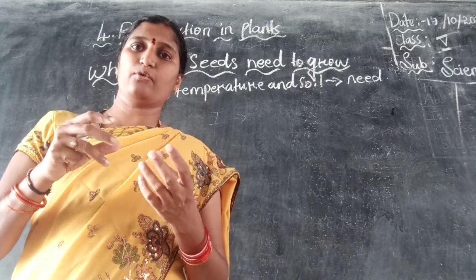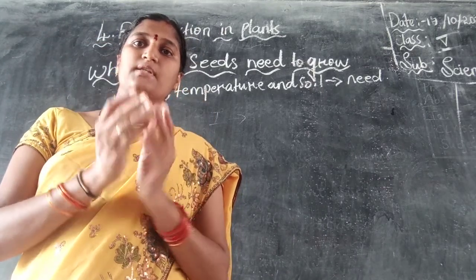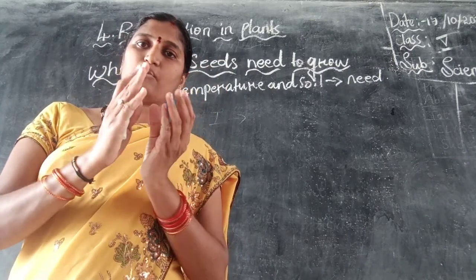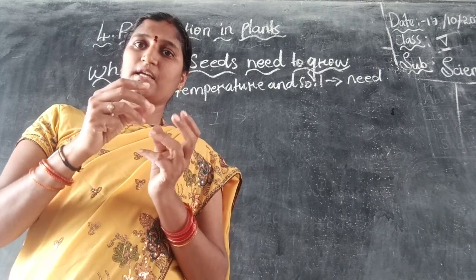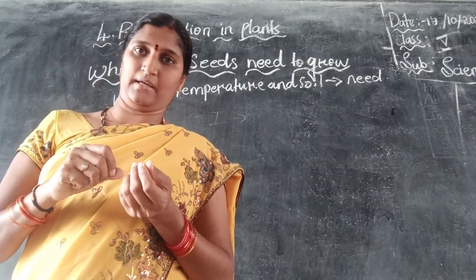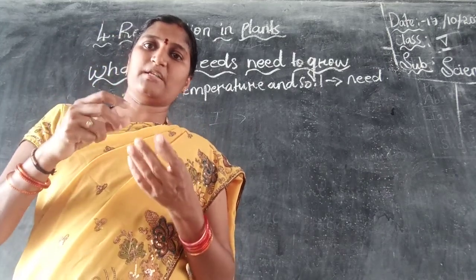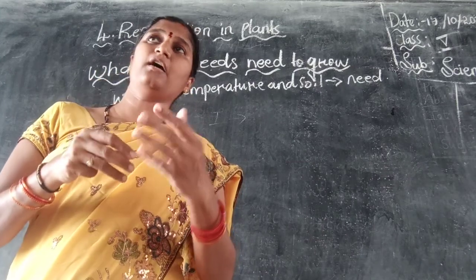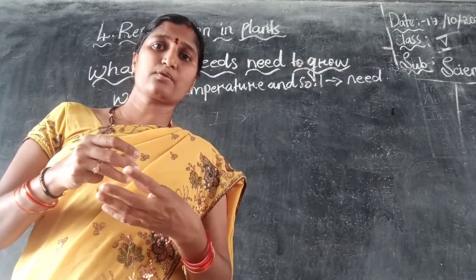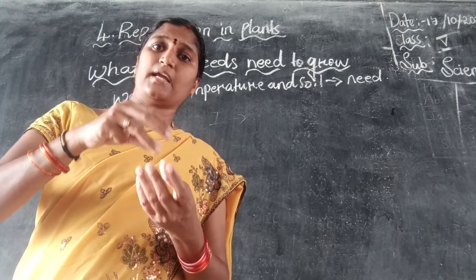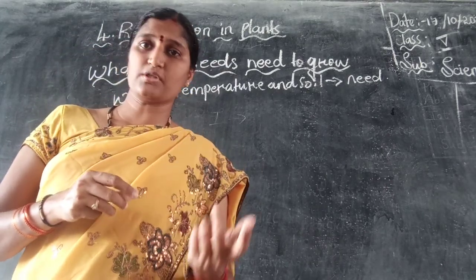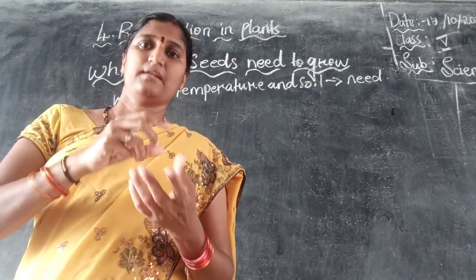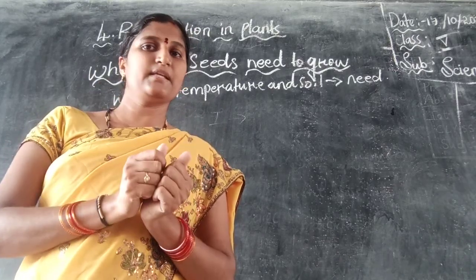In the seed coat. The food present in the seed coat is taken by this tiny plant until it starts to prepare its own food by the process of photosynthesis.